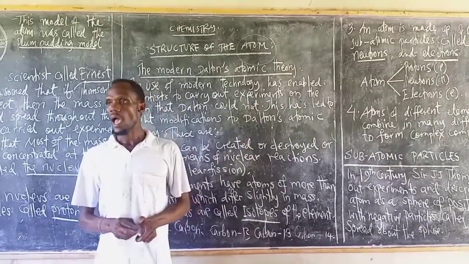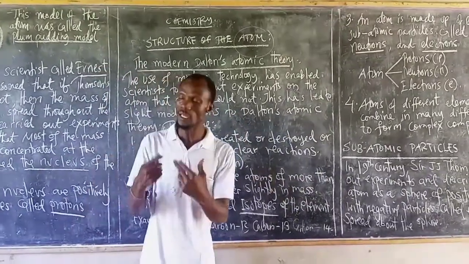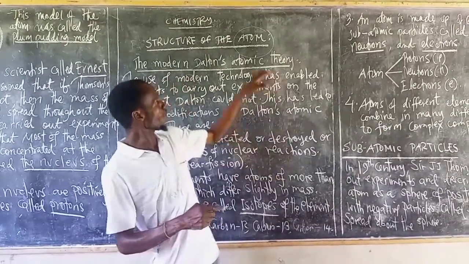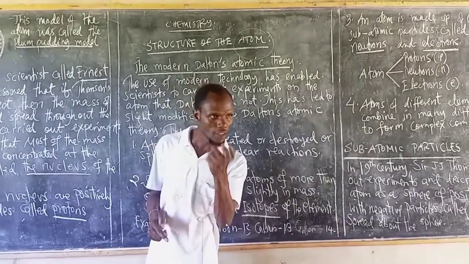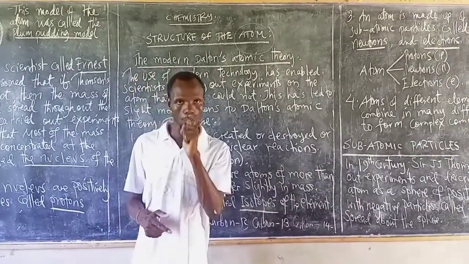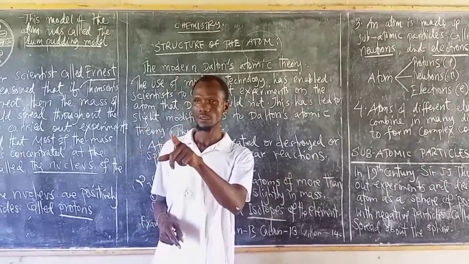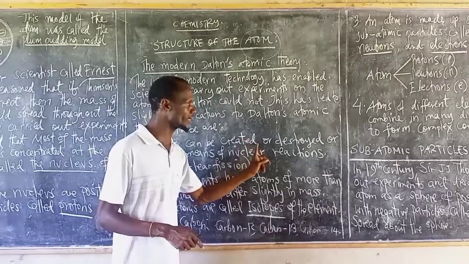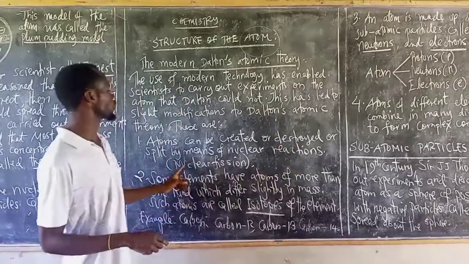According to Dalton, you cannot create, you cannot destroy, and you cannot split an atom. But according to the experiments they did, they found that an atom can be created, destroyed, and even split to form simpler substances. And that was the first point. They say atoms can be created, destroyed, or split by means of nuclear reaction. That is called nuclear fission.